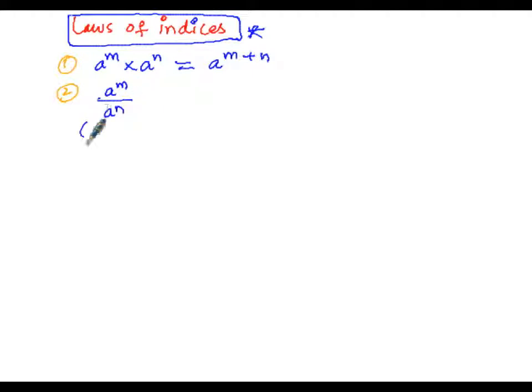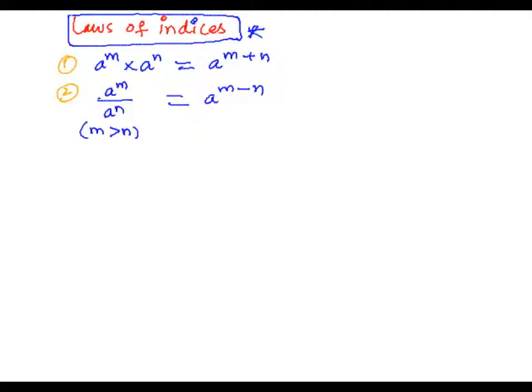Here the condition is when m is greater than n, then that will be equal to a to the power of m minus n. Here numerator is a power m, denominator is a power n. The exponent of the numerator is m, the exponent of the denominator is n. When numerator m is greater than n, then we will get a power m minus n.